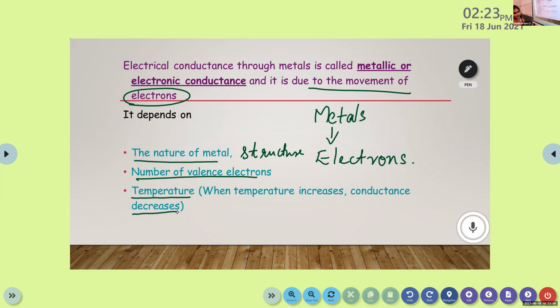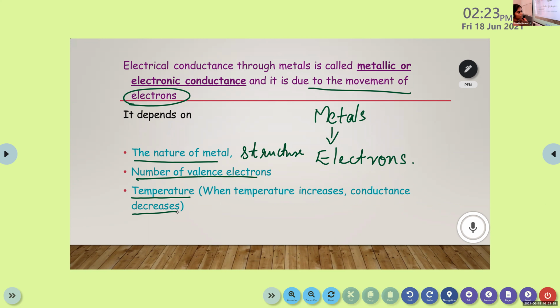So due to the movement of electrons, electrical conductance takes place through metals. It is known as metallic or electronic conductance. It depends on three factors. First, nature and structure of the metal. Second, number of valence electrons. Third, temperature. Here, when the temperature increases, conductance decreases. Is this clear? Yes, ma'am.